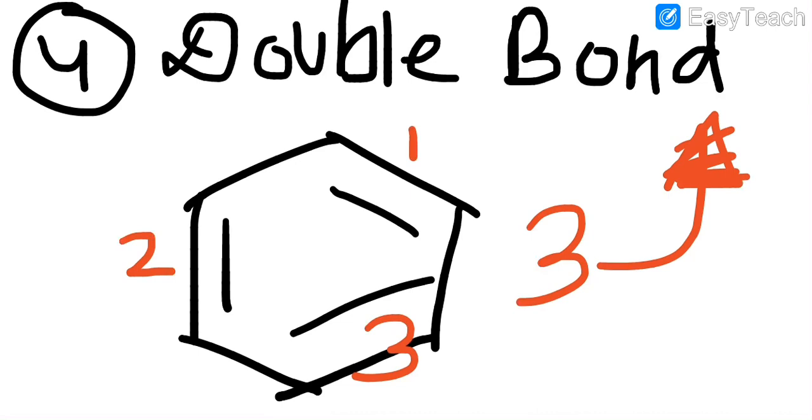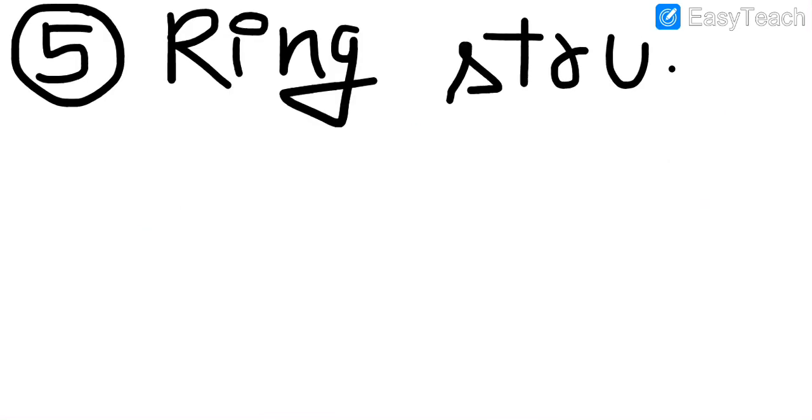Now let us move towards the last and not the least point, which is stability and ring structure. You might have heard that condensed structures are less stable than ring structures.